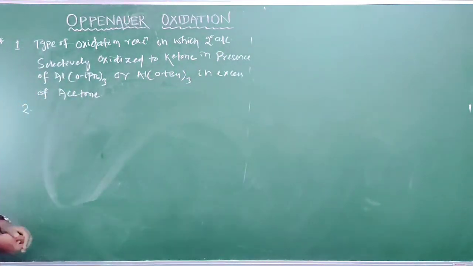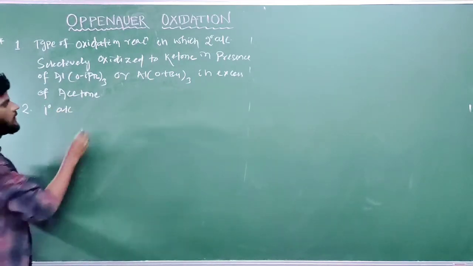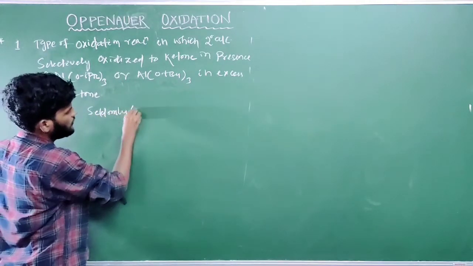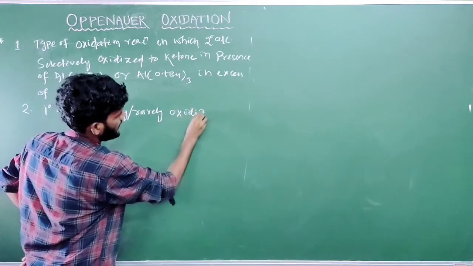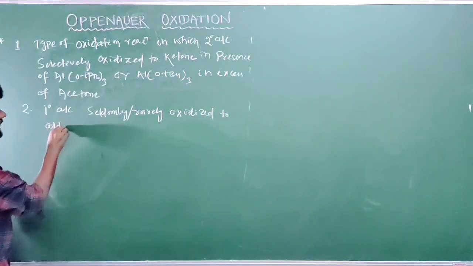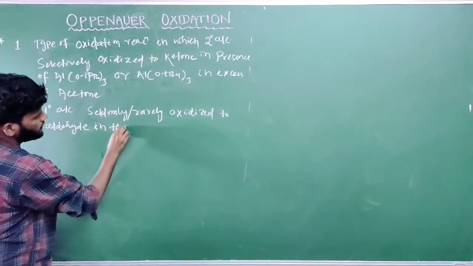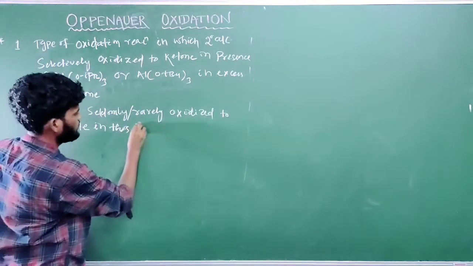In the case of 1-degree or primary alcohol, it is seldom, meaning rarely, oxidized to aldehyde in this process, in the presence of aluminum triisopropoxide and acetone.